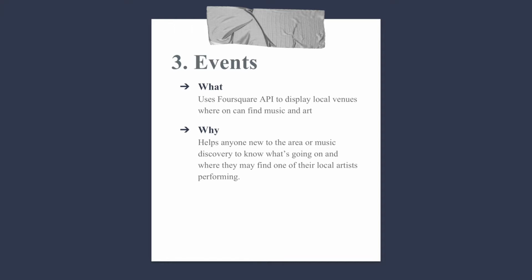Events. As I said before, we want users to be able to find local homegrown talent or events or venues. To do this, we implemented the Foursquare API to display local venues where we can find music and art. Why? We did this because it helps anyone new to the area or to music discovery to know what's going on, and where they might find one of the local performing artists, or maybe a good show, like a musical, a play, or a concert.